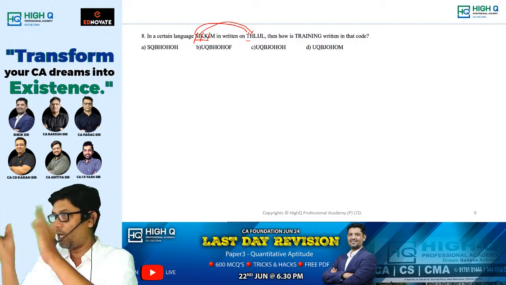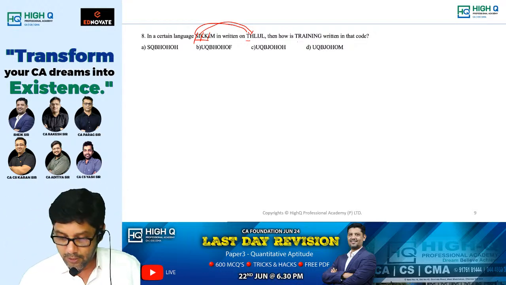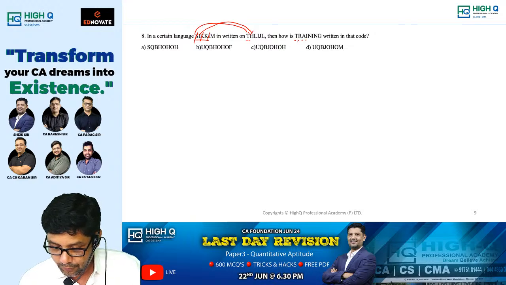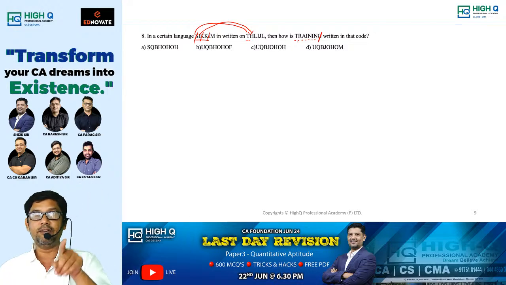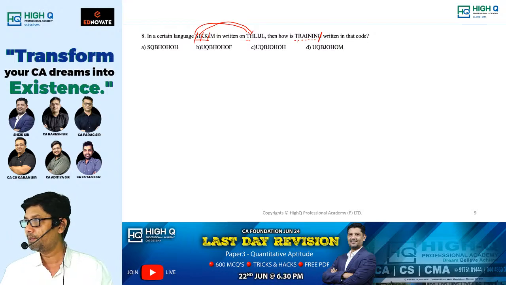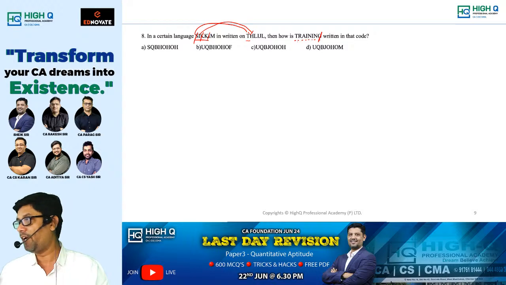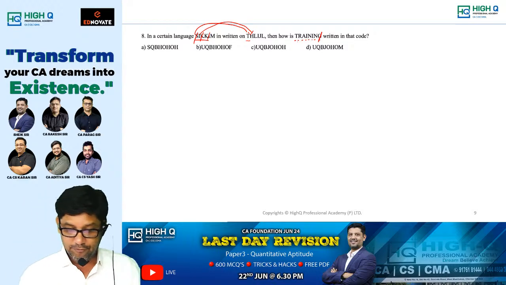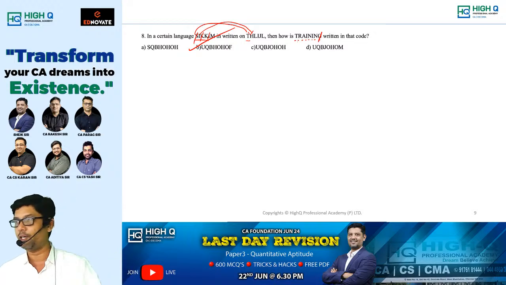Now here, 1, 2, 3, 4, 5, 6, 7, 8. G is an even term. Even term minus 1. What is the one letter before G? F. So therefore, the word will end with F only. That is for sure. Fortunately, only one option ends with F. Direct answer. With one letter you can find out, my dear.